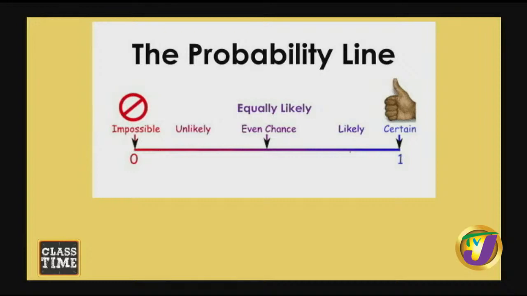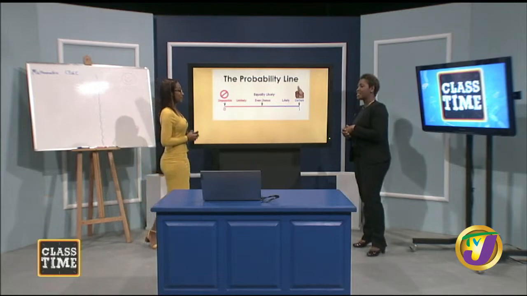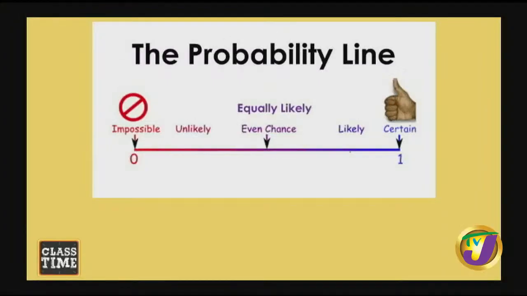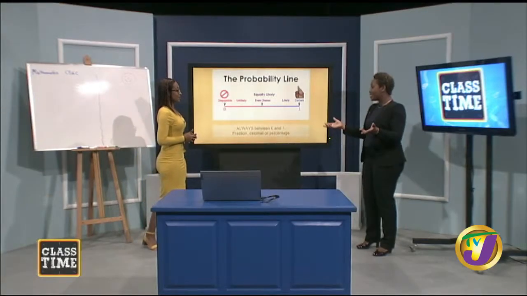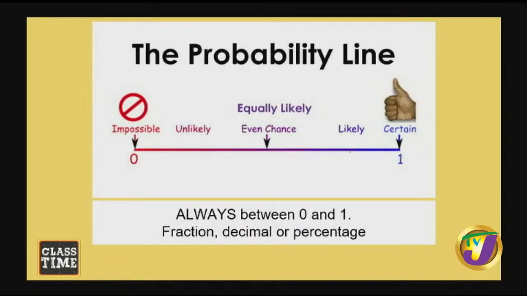Okay. Equally likely. So this is an even chance. When a woman is pregnant, it's either a girl or a boy. It's an even chance, 50-50. Then you have likely to happen. It's likely that I'm going to eat today. Yes, it is very likely. And certain. We all must die. Certain. That would be 100%, so it would be 1. The probability of death is 1. So probability is always between 0 and 1. You can represent probability as a fraction, decimal, or percentage.